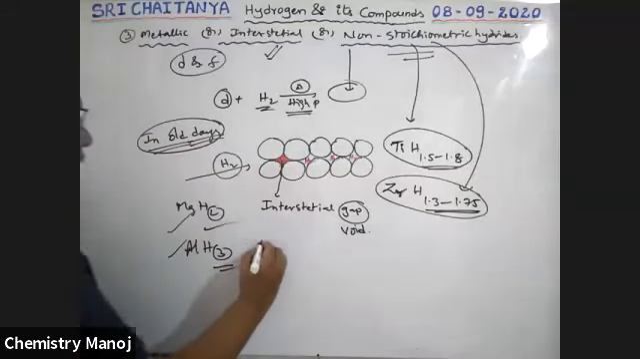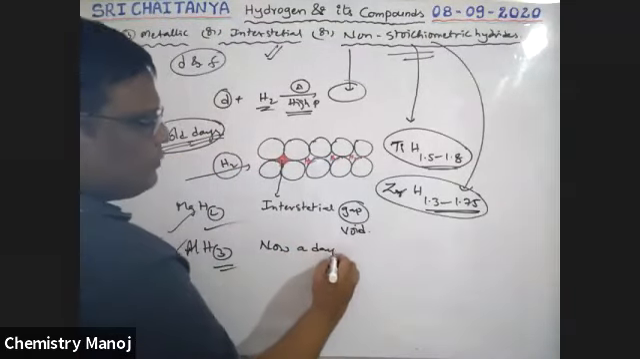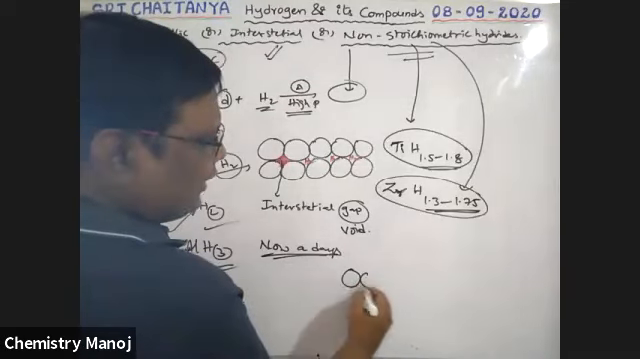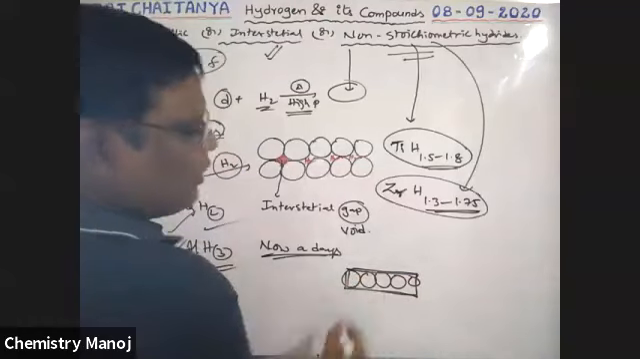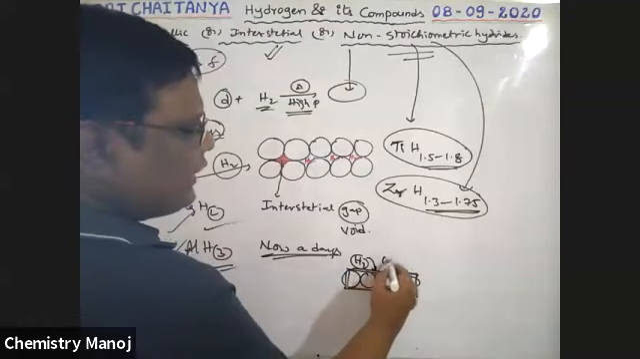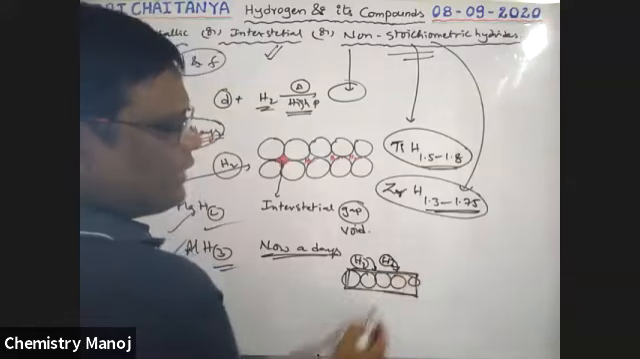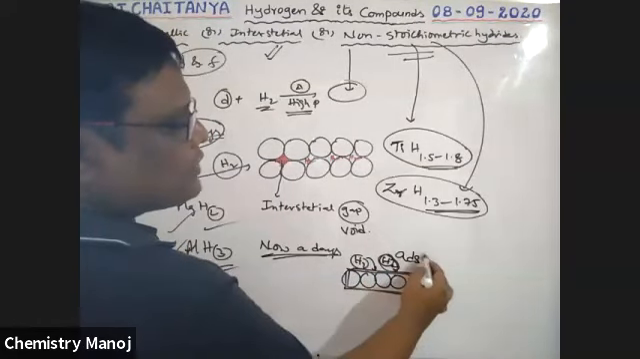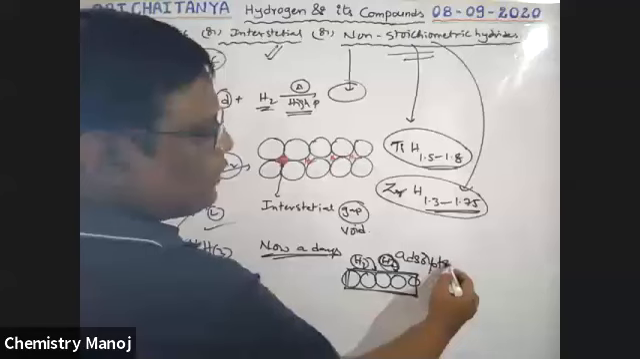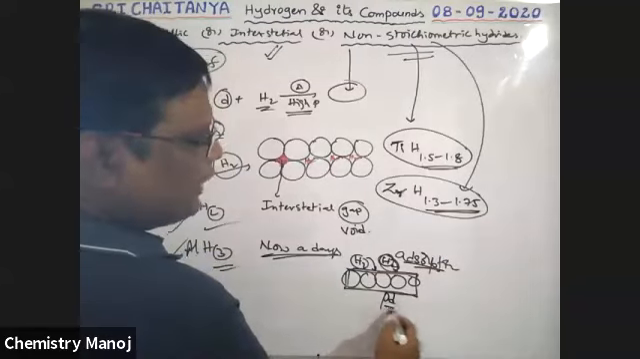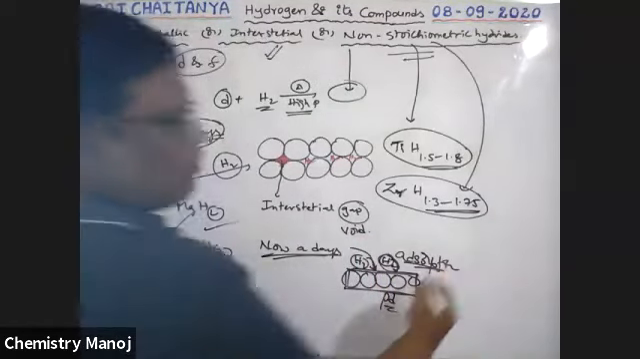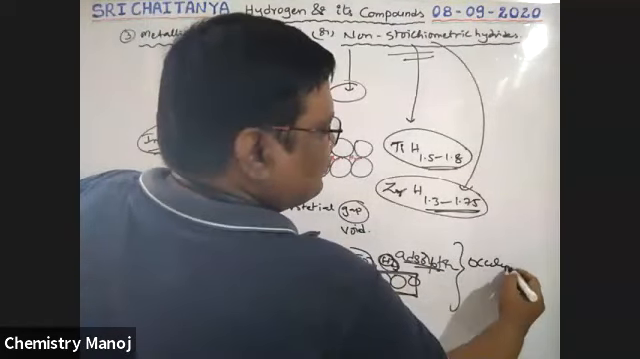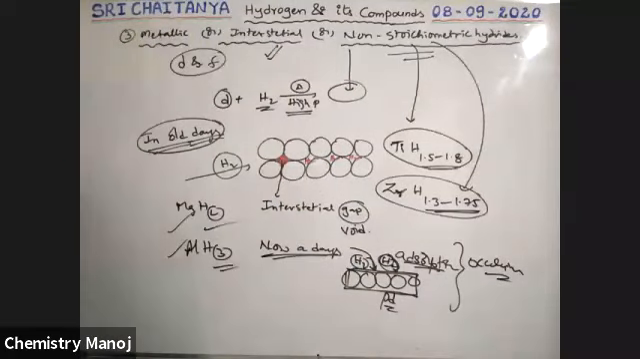But nowadays, see here, these are the atoms. This is the surface of the metal atoms. On this surface, hydrogen gas is attracted. That means adsorption takes place. If it is palladium metal, hydrogen gas is attracted on the surface, which is called occlusion. Occlusion is nothing but this interstitial hydride.